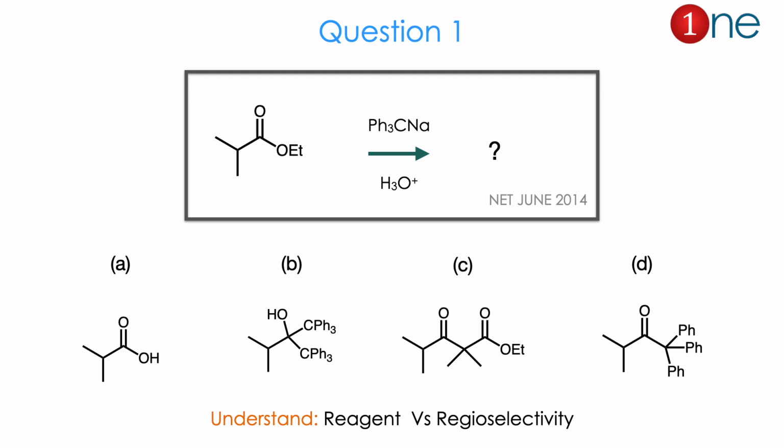The products are an acid, a simple addition reaction, a carbon-carbon coupling reaction, or just addition of the reactant to the product. So there are 4 possibilities. From the reactant and reagent you might realize the question is really about reagent versus regioselectivity. The answer is C. Let us see how.